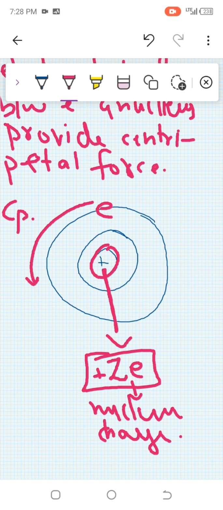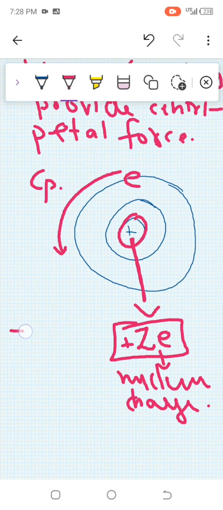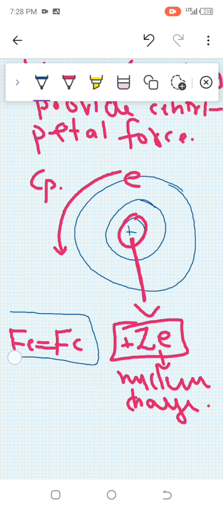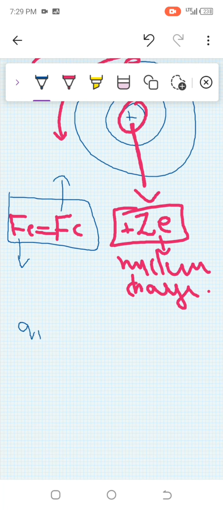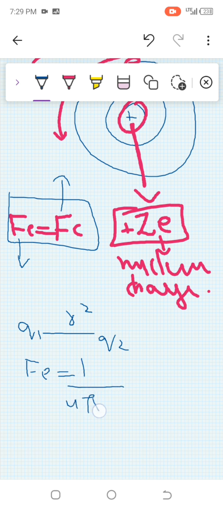Now they said that electrostatic force is equal to centripetal force, because when we consider the electrostatic force, the centripetal force is also provided. For suppose here we took two charges like q1 and q2 placed at a distance r. So we know that the electrostatic force is equal to 1 over 4 pi epsilon, q1 q2 over r squared.